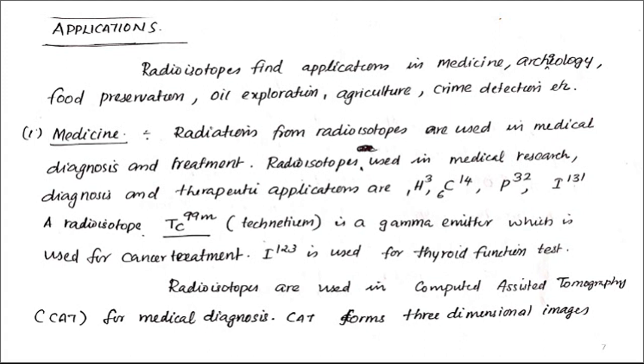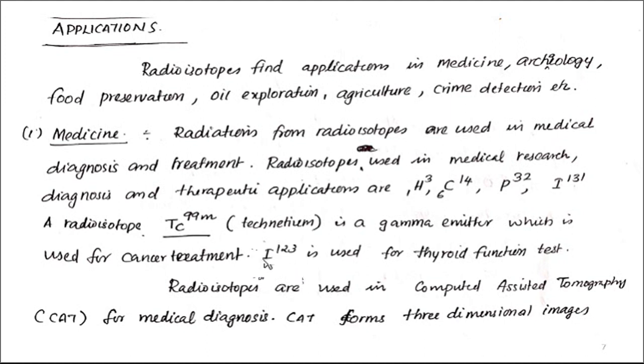Another radioisotope, technetium 99m, is a gamma emitter, which means that it emits gamma rays, and it is used for cancer treatment, for curing cancerous cells. We use the gamma radiations from the element technetium. And also another radioisotope, iodine 123, is used for thyroid function test, to find out the malfunctioning of thyroid glands. For that, we are using the radioactive isotope I-123.